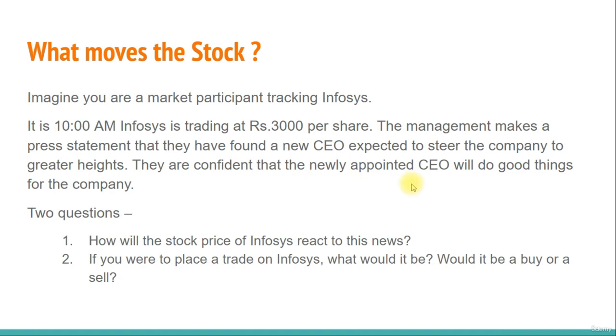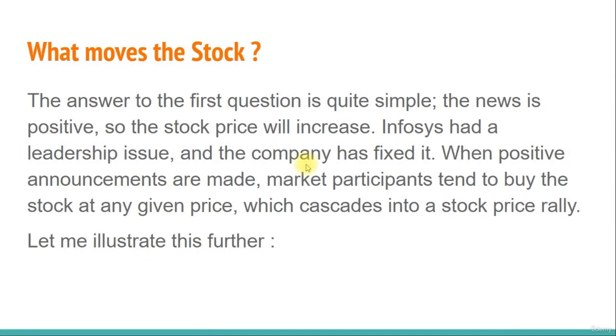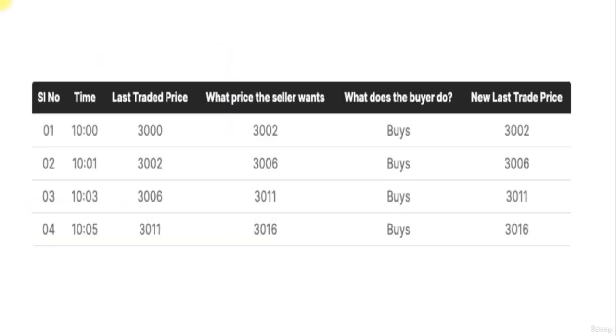So here I have two questions for you. How will the stock price of Infosys react to this news? And if you were to place a buy or sell order in Infosys, what would it be? Would you buy it or would you place a sell order? The answer to the first question is quite simple. The news is positive, so the stock price will increase. Infosys had a leadership issue and the company has fixed it. So when positive announcements are made, market participants tend to buy the stock at any given price, which cascades into a stock price rally. We'll understand this further with the help of this example.